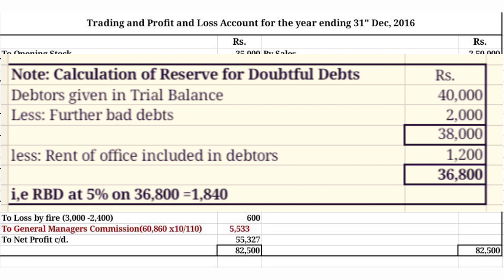First of all, we need to deduct that amount from the debtors because it is a rent amount, not a debtors amount. So 1,200 is deducted from the debtors. Now the exact figure is 36,800. While calculating the new reserve for doubtful debts, we need to know the exact figure. On that we need to calculate the new reserve. So 1,840 is the new reserve.